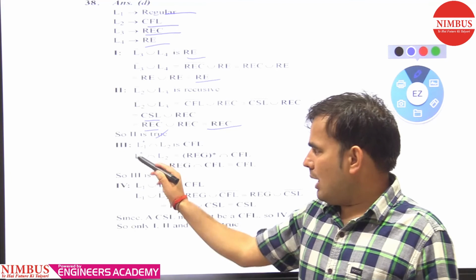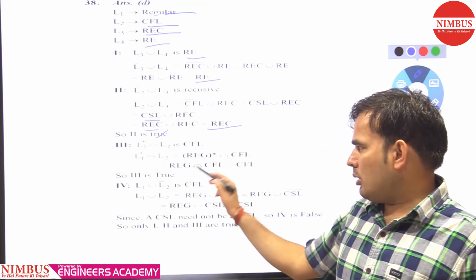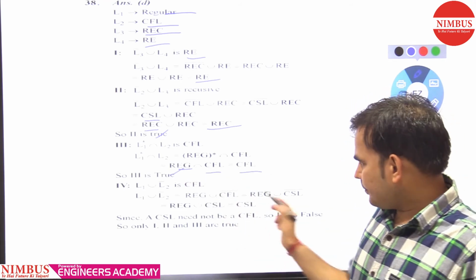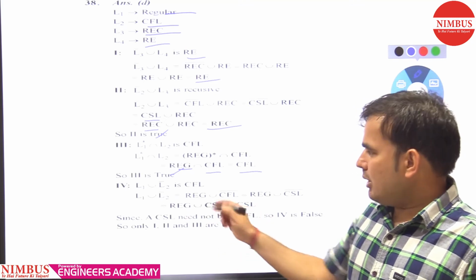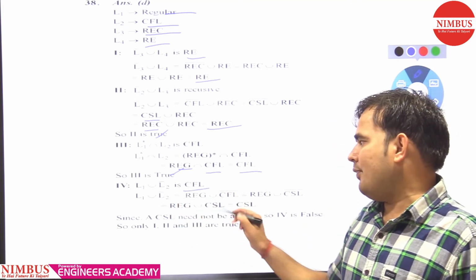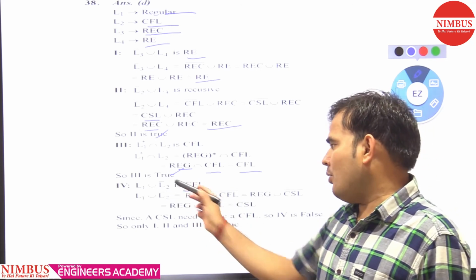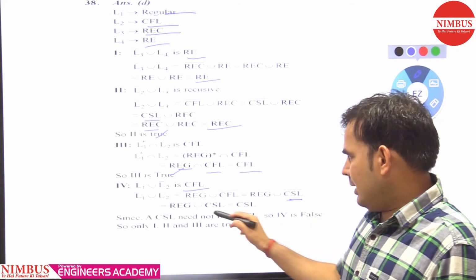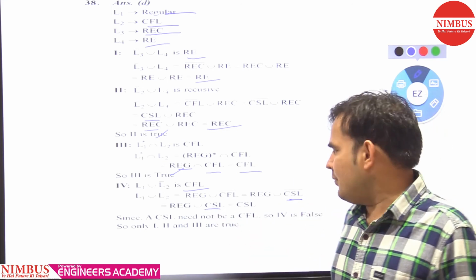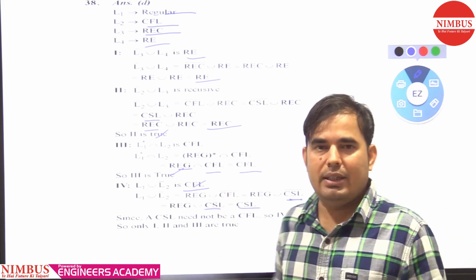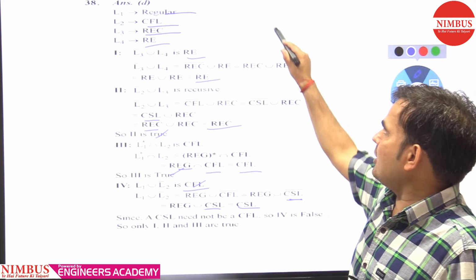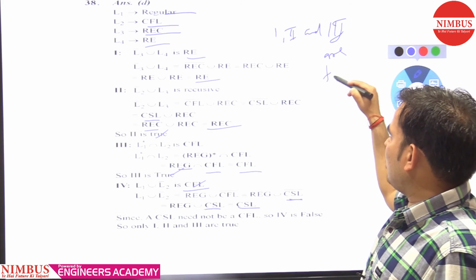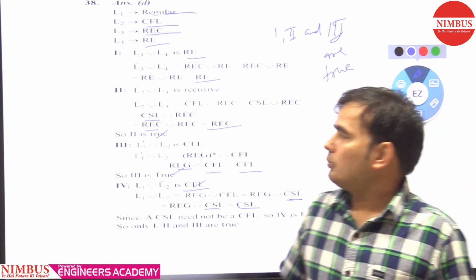Third: the Kleene closure of regular is regular, and intersection with CFL is CFL, so the third is true. The fourth is false, because it says L1 union L2 complement is CFL. No, when you take the CFL complement, it gives you a CSL, or you can say recursive. So it will give you CSL, not CFL, and that's why the option is false. First, second and third are true.